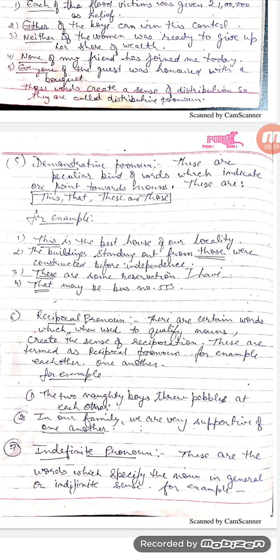For example, two naughty boys threw pebbles at each other. In this sentence, each other is the reciprocal pronoun, which says that if the first boy is throwing pebbles toward the second, then the second boy will in return be throwing pebbles towards the first boy. Example number 2, in our family, we are very supportive of one another. Again, in a family there are more than two members, and if the first one is helping the other one, the other one will also be helping the first one.